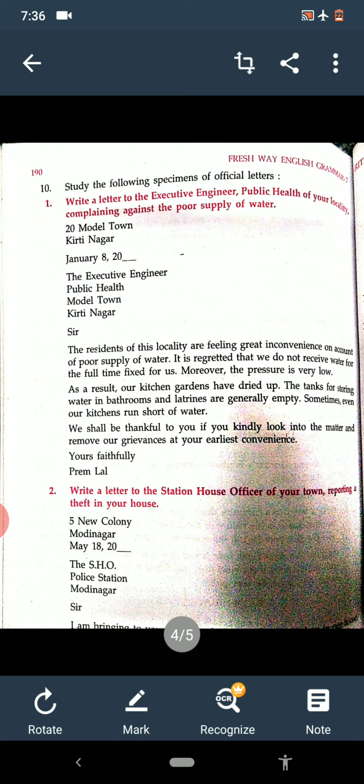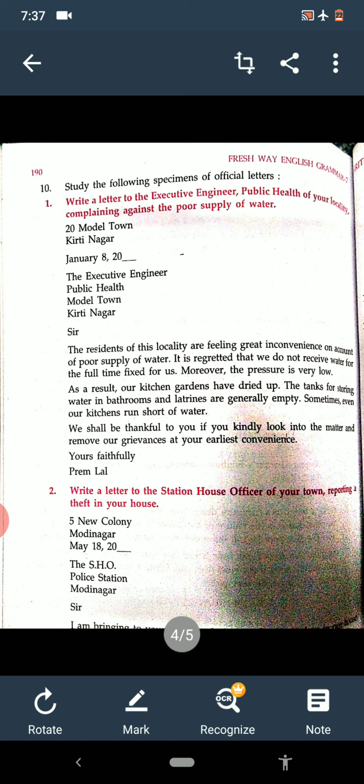So we are writing the letter complaining against the poor supply of water. What is our subject? Complaining against the poor supply of water. Right? Now we shall start with the salutation, Sir. Then after that we have to write the body of the letter.